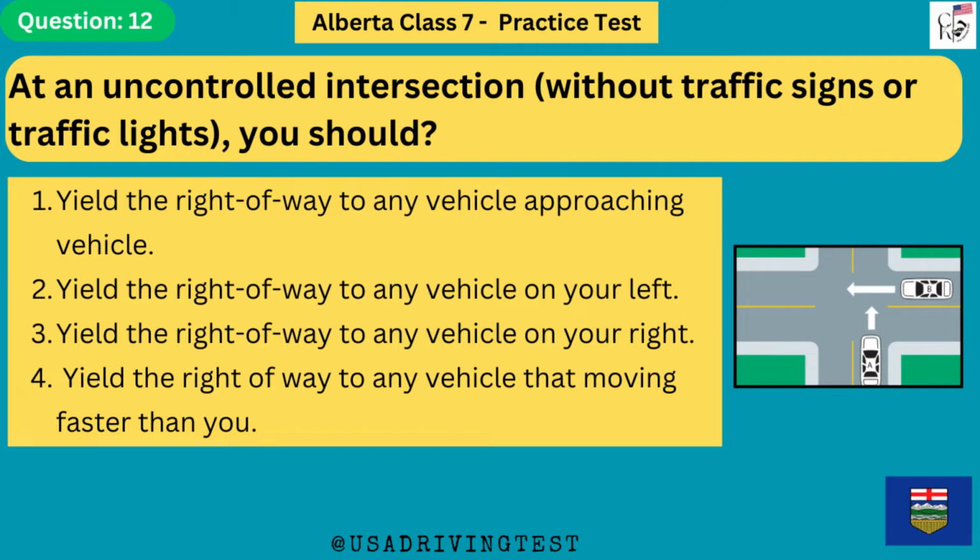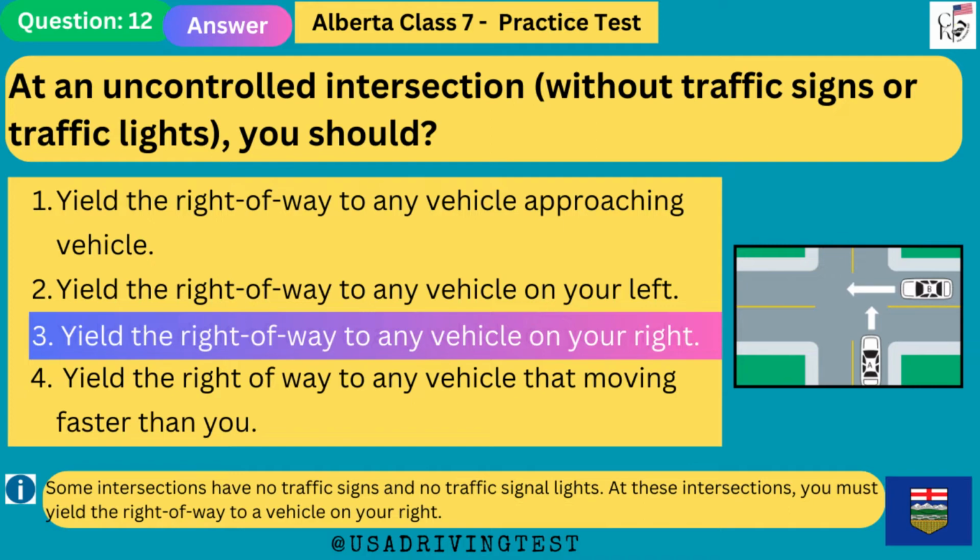At an uncontrolled intersection, without traffic signs or traffic lights, you should 1. Yield the right-of-way to any approaching vehicle. 2. Yield the right-of-way to any vehicle on your left. 3. Yield the right-of-way to any vehicle on your right. 4. Yield the right-of-way to any vehicle that is moving faster than you. The answer is 3. Yield the right-of-way to any vehicle on your right.